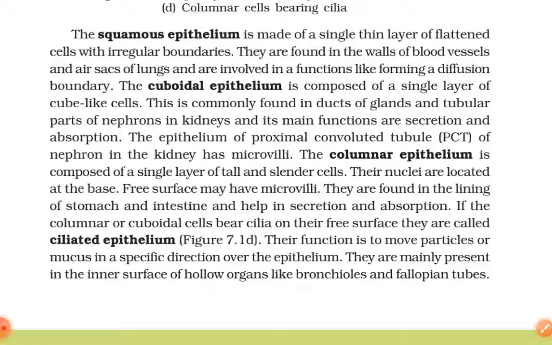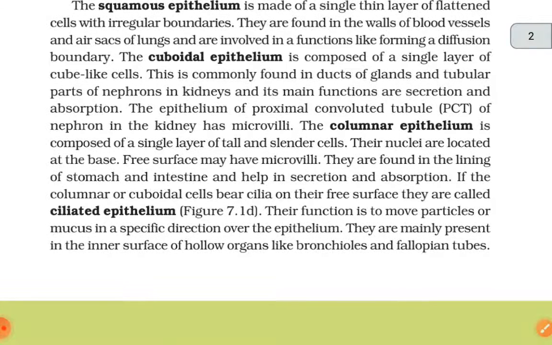The cuboidal epithelium is composed of a single layer of cube-like cells. This is commonly found in the ducts of glands and tubular parts of the nephrons in kidneys, and its main functions are secretion and absorption. The epithelium of proximal convoluted tubule (PCT) of nephron in the kidney has microvilli.